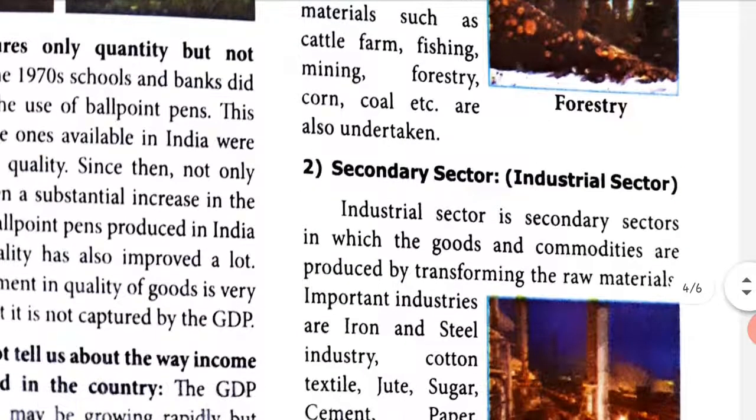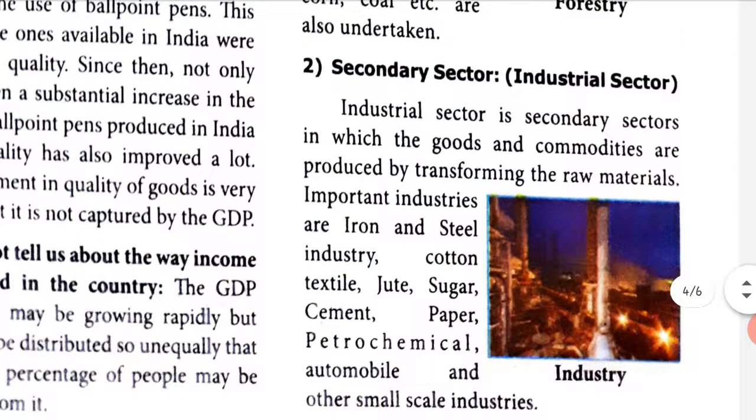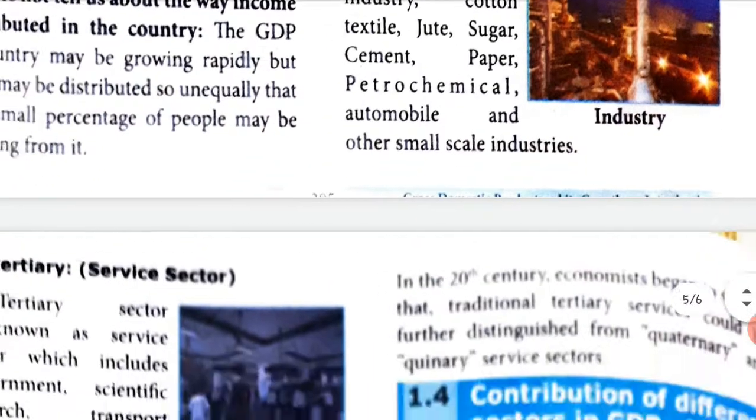Secondary, that is the industrial sector. The industrial sector is the secondary sector in which goods and commodities are produced by transforming the raw material. So, whenever we get a raw material, when we change it into another product, we need industries. Important industries are iron and steel industry, cotton, textile, jute, sugar, cement, paper, petrochemical, automobile and other small scale industries.